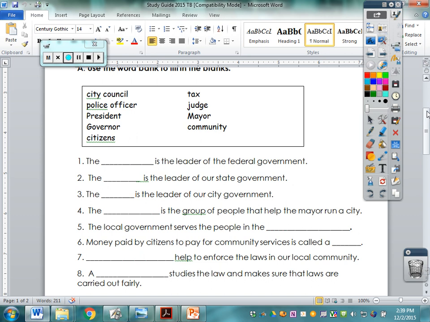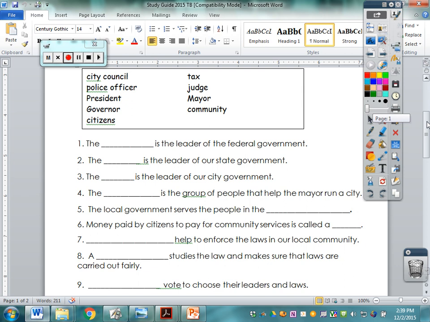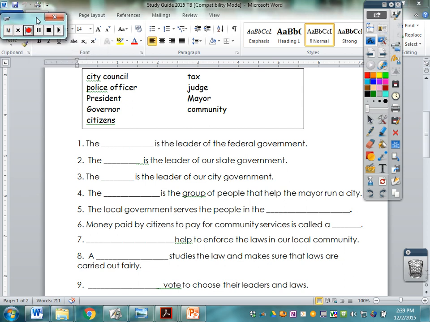But let's go over this study guide. All right, the first section is going to be filling in the blanks with these words. These are words that we've been covering in class. So, we're going to start with this section. We have the words city council, police officer, president, governor, citizens, tax, judge, mayor, community. And these are all words that we're very familiar with. We've been talking about a lot.